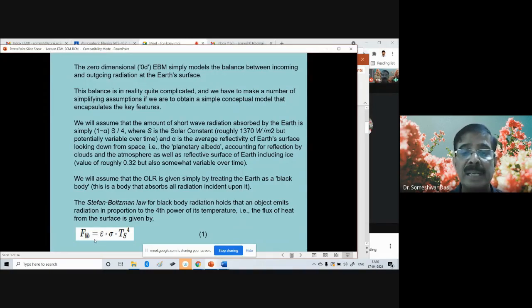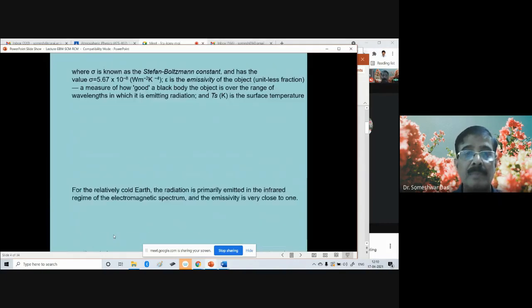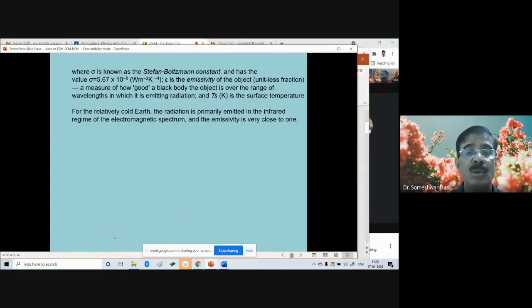So in this equation, this is the Stefan-Boltzmann constant, this is the surface temperature, and this is the emissivity. So the net amount of radiation emitted by a surface of the Earth, or by any surface, can be approximated or given by this formula for the black body. Now, for the relatively cold Earth, the radiation is emitted in the infrared regime of the electromagnetic spectrum. Earth is relatively cold compared to the sun, and the emissivity is very close to 1.